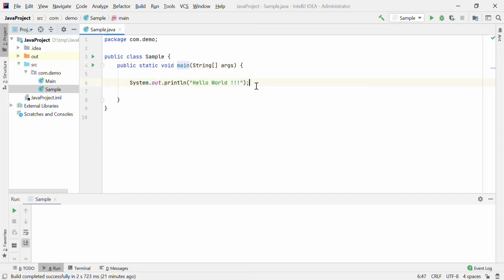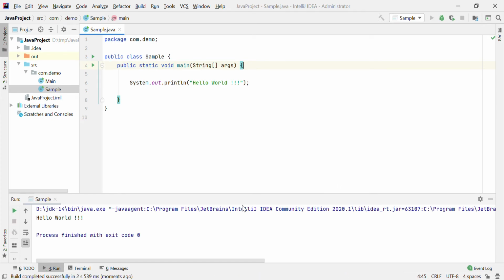Here I want to print some message, so I am writing this. First, let's try to run it and see if it's working or not. I am running it, and you notice that we get the output. That means our program is successfully executed.